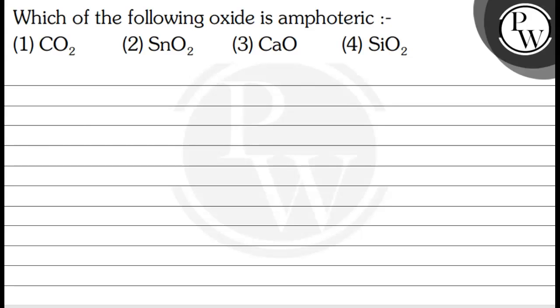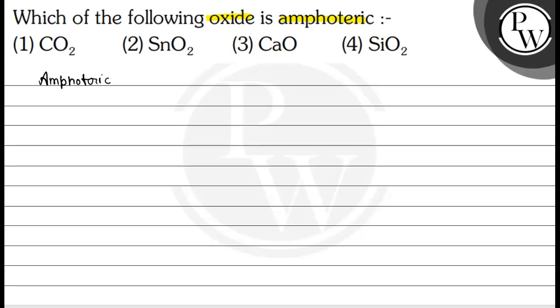So the question is, which of the following oxides is amphoteric? Okay, so we have to find out of the 4 options which one is amphoteric in nature. First of all, we need to know what amphoteric oxides are.